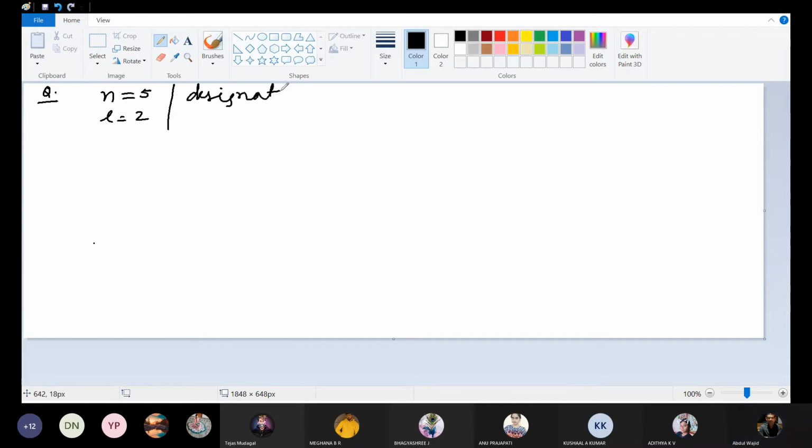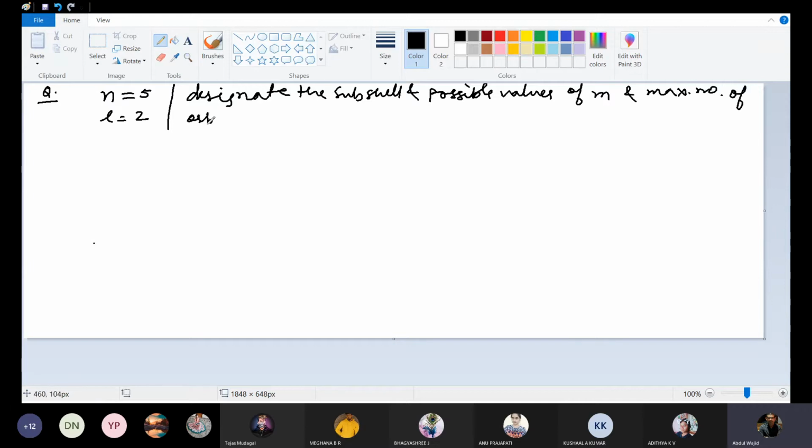to designate the subshell, and possible values of m, and maximum number of orbitals and electrons in it. They can ask you a question like this. So many questions are here. One is designation of subshell, second is possible value of m, and third is maximum number of orbitals and electrons in it. See, what is the meaning of n is equal to 5?